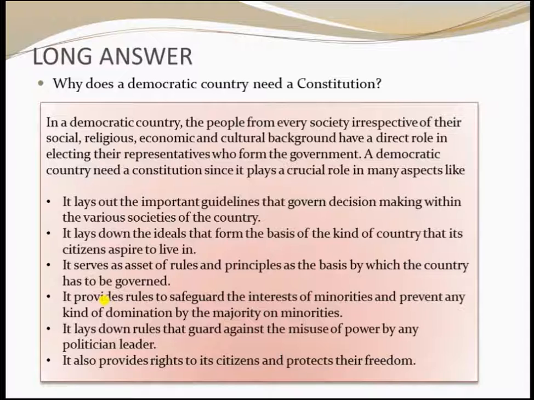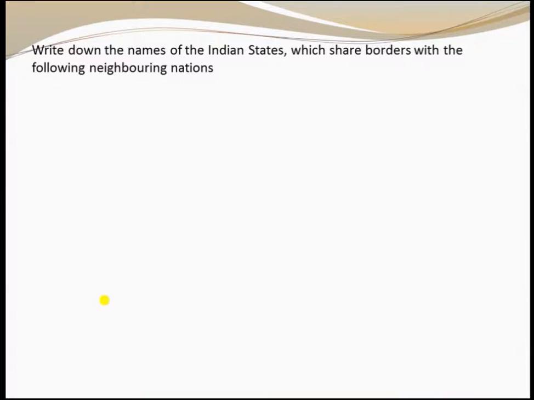So it lays down rules that guard against the misuse of power by any political leaders, and it also provides rights to its citizens and protects their freedom. Is it clear? Yes, so these are the points in which a democratic country needs a constitution.